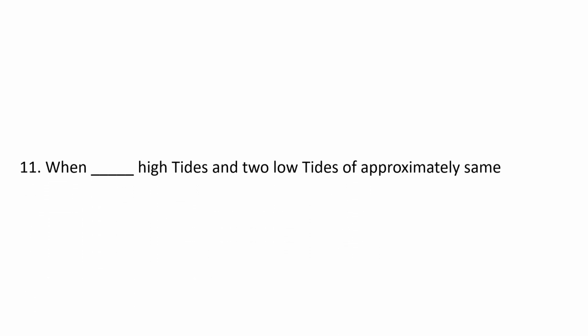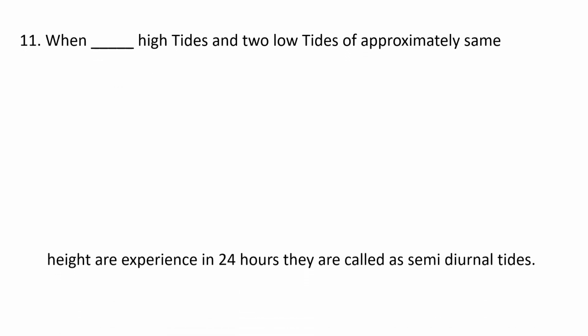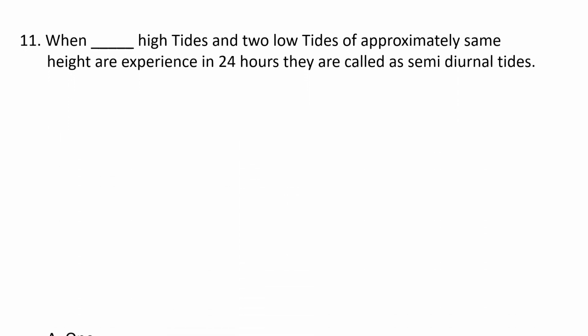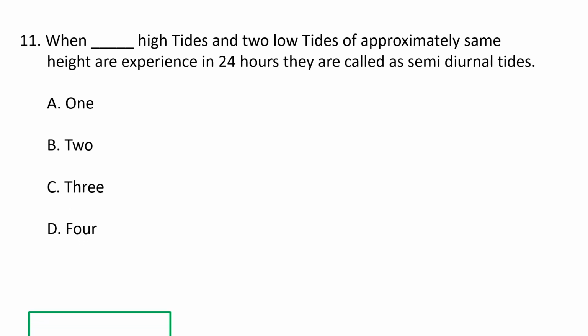Next question. When two high tides and two low tides of approximately the same height are experienced in 24 hours, they are called semi-diurnal tides. A. 1, B. 2, C. 3, and D. 4. So the correct option is B, 2.